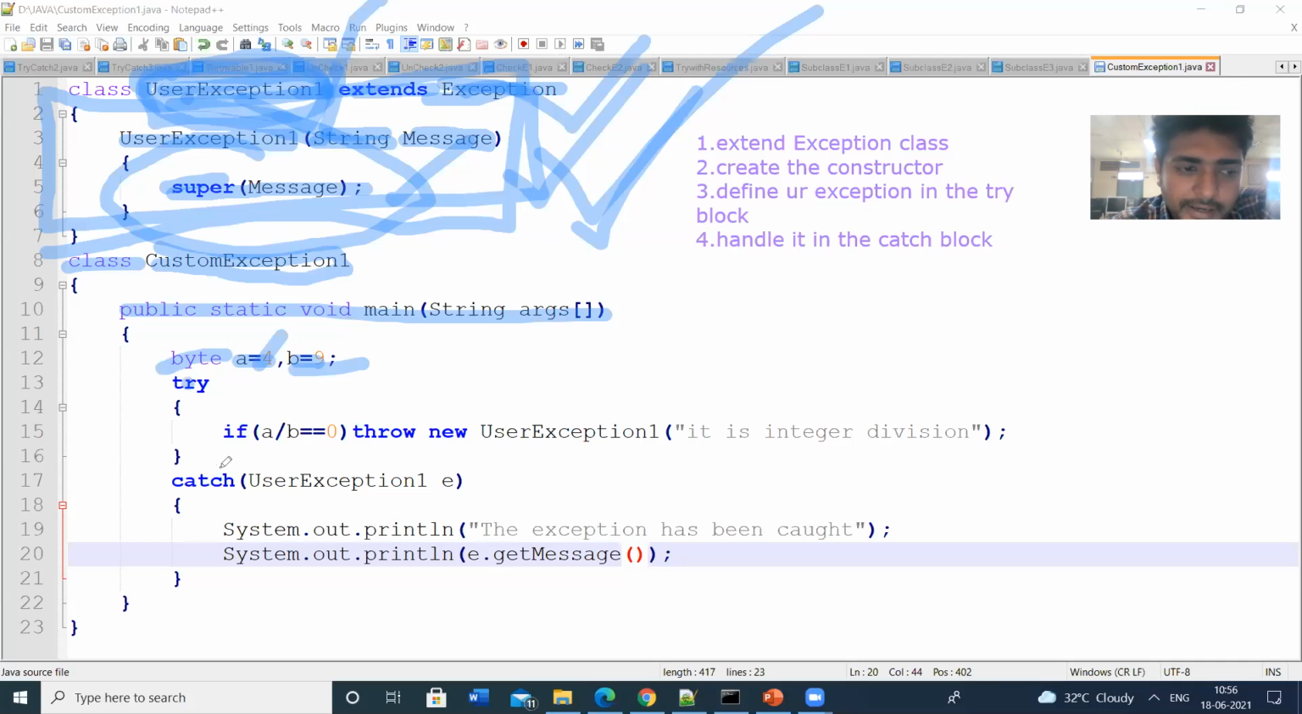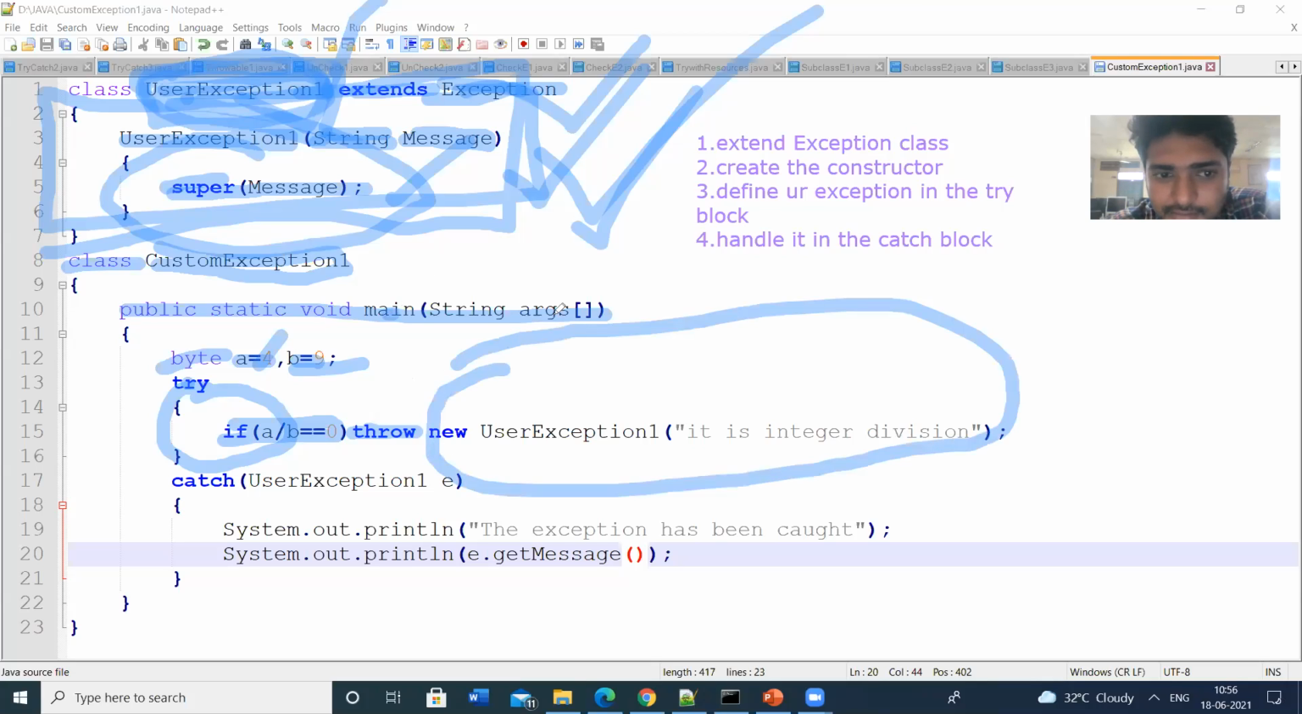This is the try block. The logic should be in the try block. So I am using the condition as if a by b is equal to 0. a value is 4, b value is 9. If it is equal to 0, throw some exception. In the throw, we will write the exception.